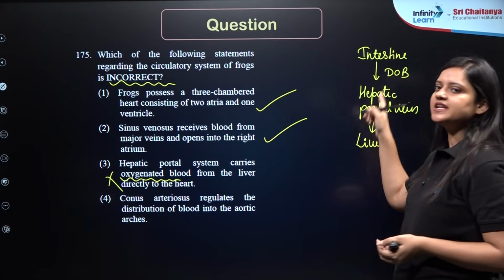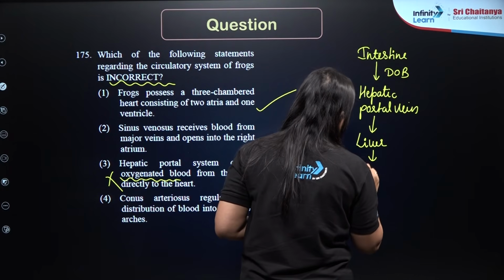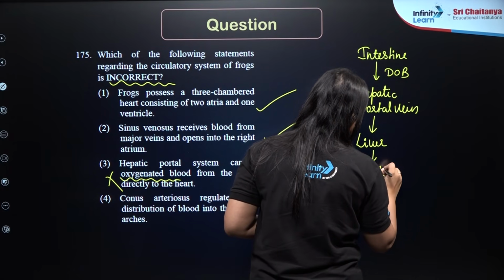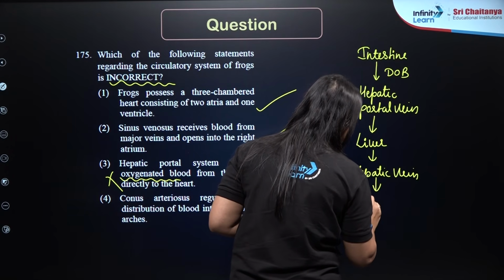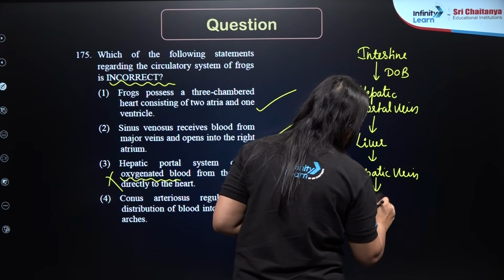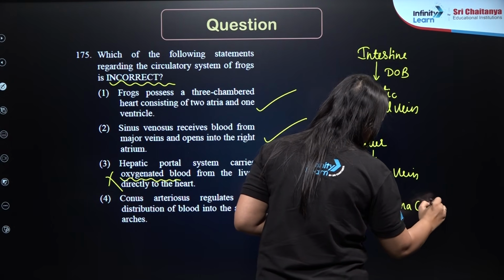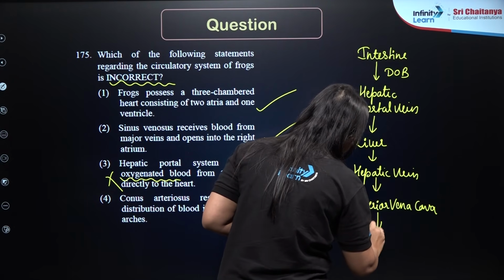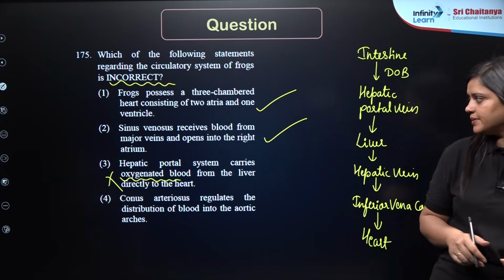It is a special venous connection, and from liver the hepatic vein will carry blood to inferior vena cava. And then it will go to heart. Understood the flow, noted down, very important.